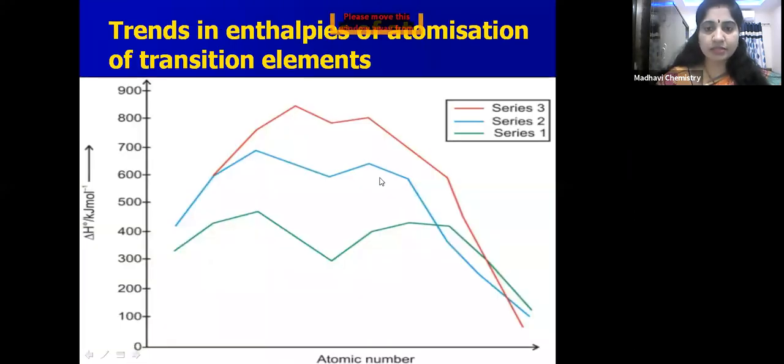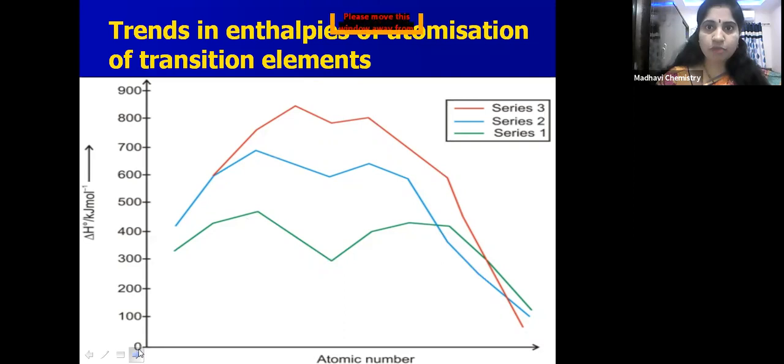By seeing this graph, you can understand. As you move from left to right, interatomic metallic bonds increase, so enthalpies of atomization increase. As the atomic number increases further, enthalpies of atomization decrease. In comparison with 3d, 4d and 5d have more enthalpies of atomization, because these have more metallic bonds, right, children?